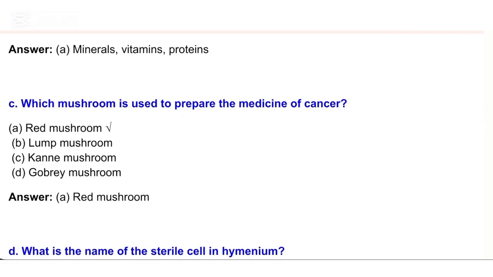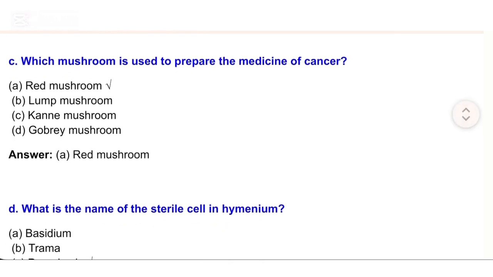C. Which mushroom is used to prepare the medicine of cancer? A. Red mushroom. B. Lump mushroom. C. Kane mushroom. D. Gobri mushroom. Answer. A. Red mushroom.